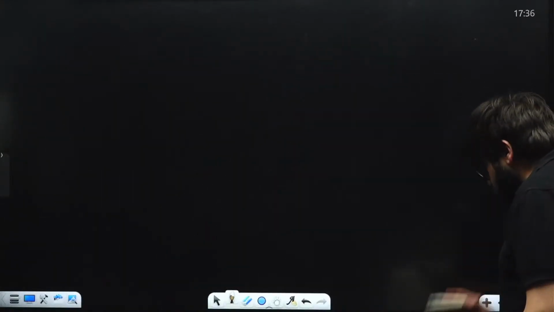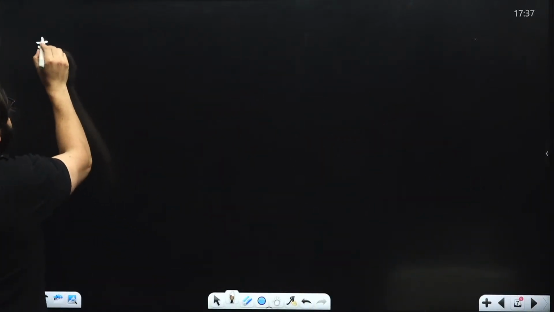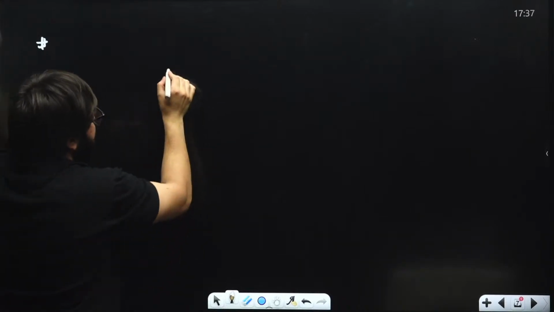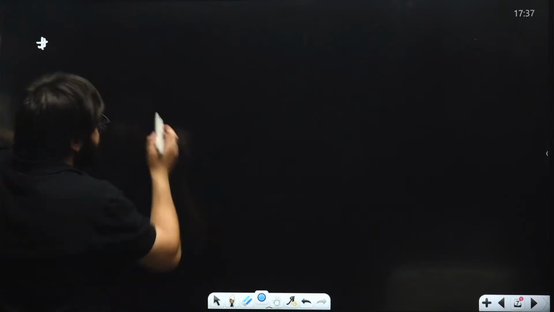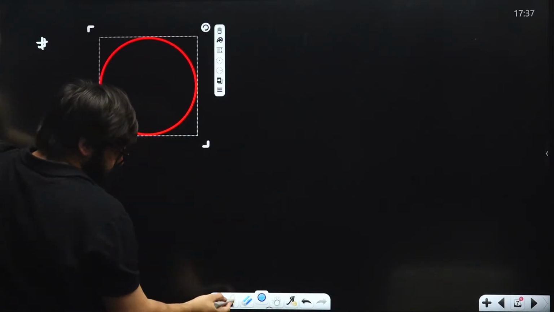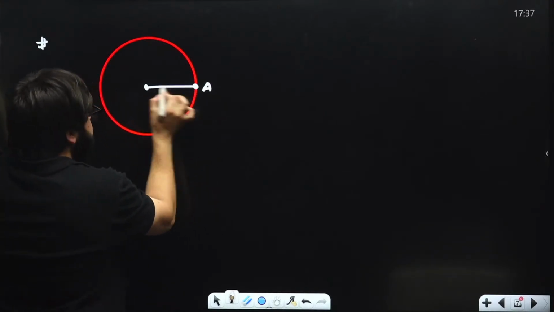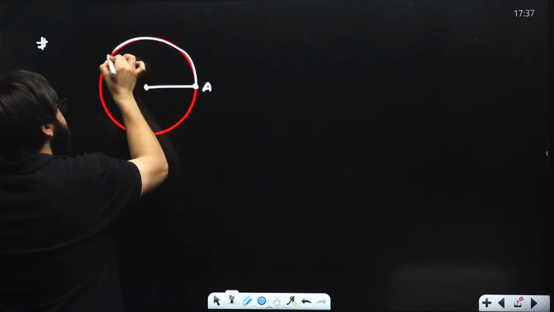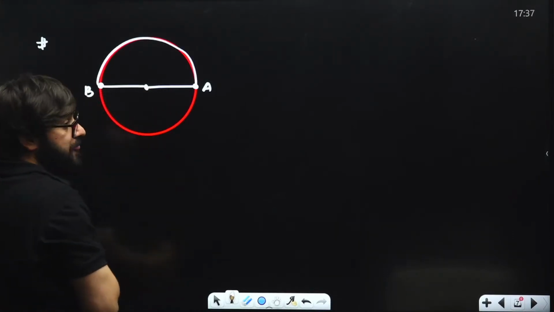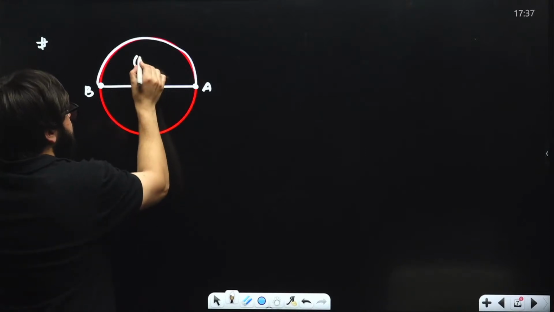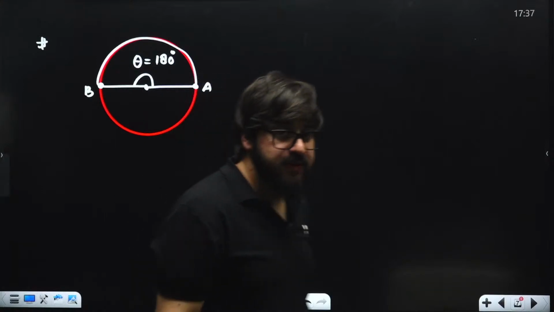One more thing I just want to tell you over here. Let's suppose I'm taking the circle once again. You started from point A and reached point B over here. The angle between A and B, everybody knows, is theta equal to 180 degrees.